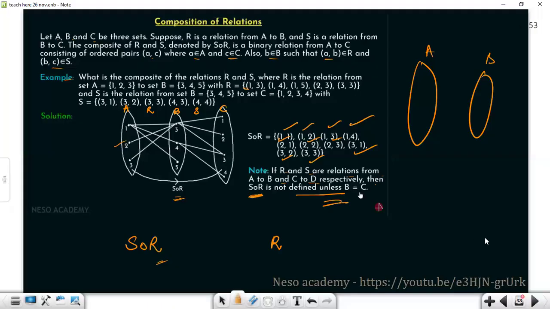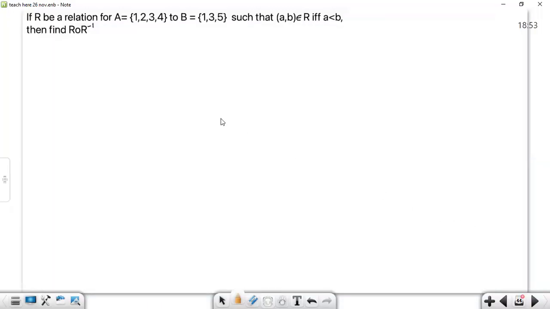Okay, let me take an example and write it by myself. If there is a relation from set A to set B, such that A is {1, 2, 3, 4} and B is {1, 3, 5}, and (a, b) belongs to relation R if a is less than b, so the first element should be less than the second.